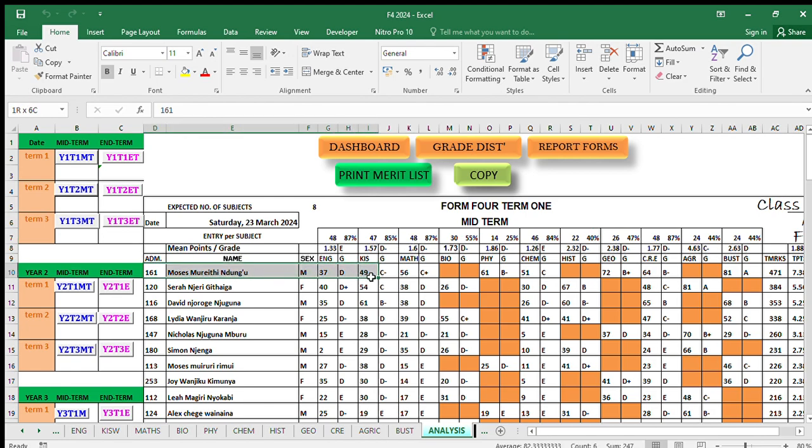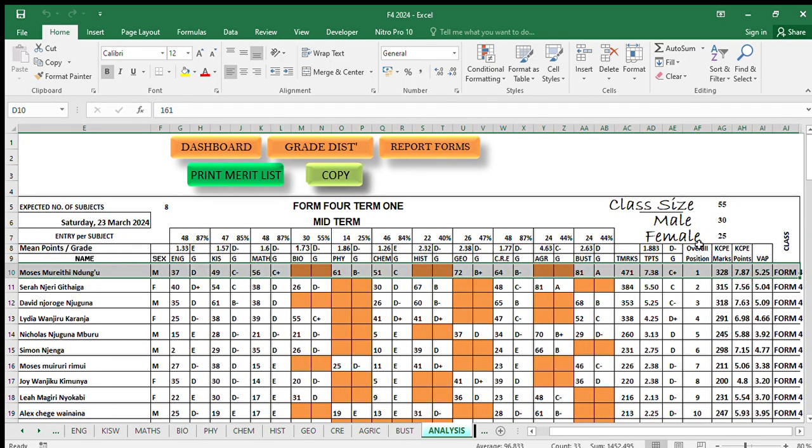Hii hakuna kurang, hii iko ranked already. Huyu mwanafunzi unaona hapa wa kwanza, obviously huyu ndiye the overall position. So hapa inakupea overall position hapa. Isha rank already. So hii ni final. Hizi madashi unaona ni hizo subjects ambazo hafanyi ama hakufanya. So kama huyu mwanafunzi wa kwanza hapa hafanyi bio, hafanyi history, hafanyi agriculture.